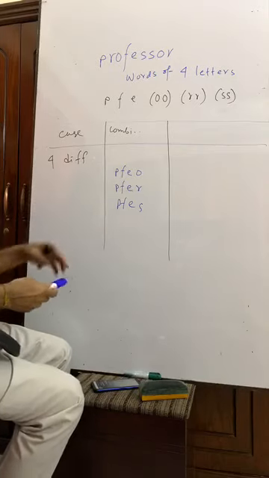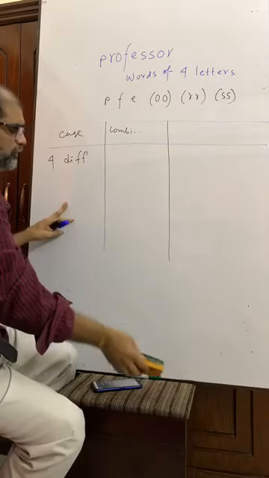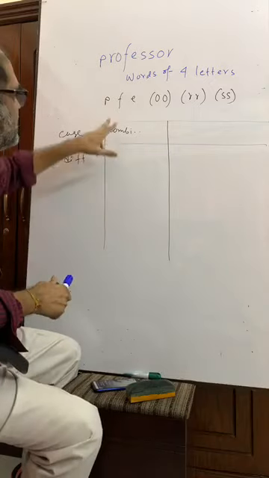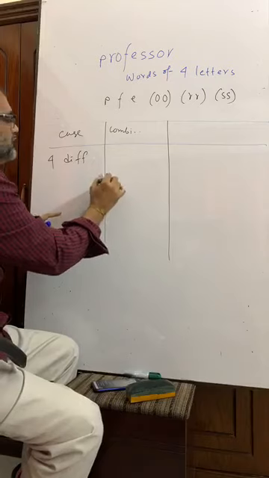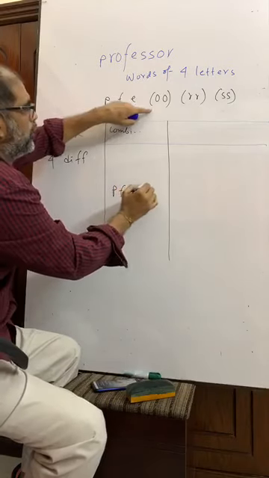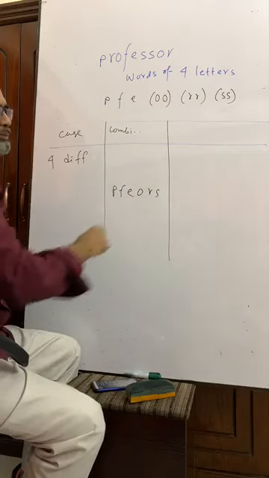I have taken four different letters. So four different letters, very good. How many different letters are there? I know you will answer. So there are three different letters. No. There are P, F, E, O, R, S. There are six different letters here.